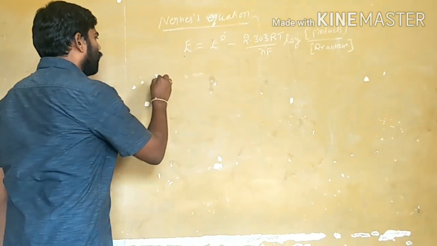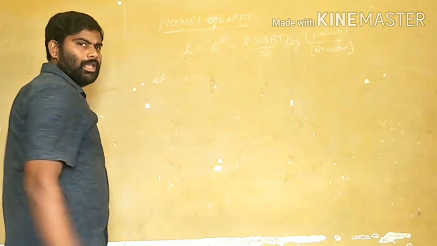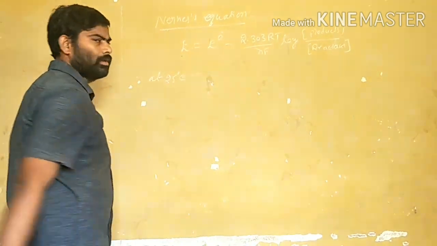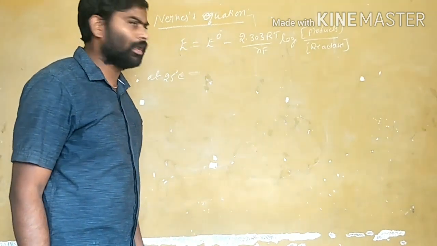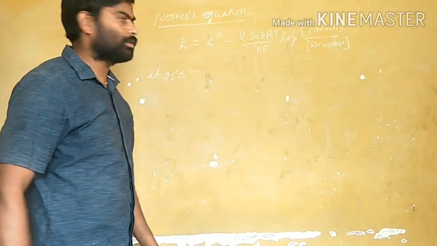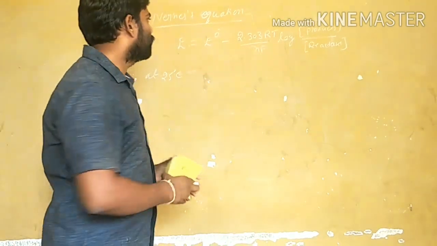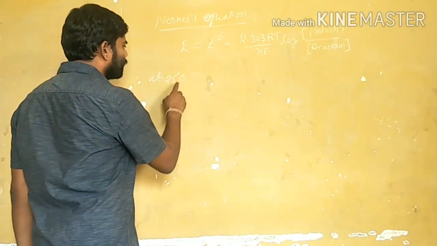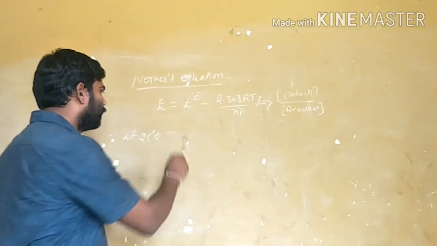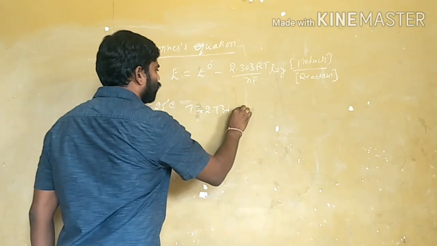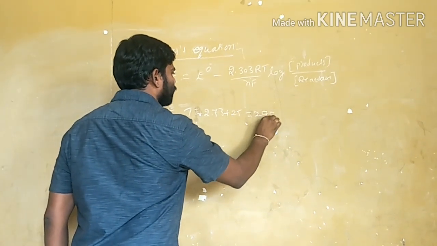If you write the Nernst equation at 25 degrees centigrade, I am rewriting this equation by substituting all the constant values. T is equal to 273 plus 25, which is 298 kelvins.